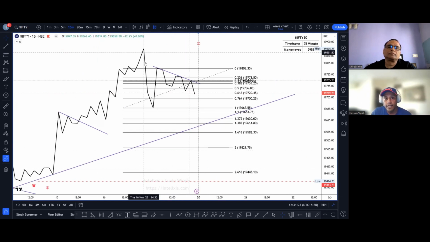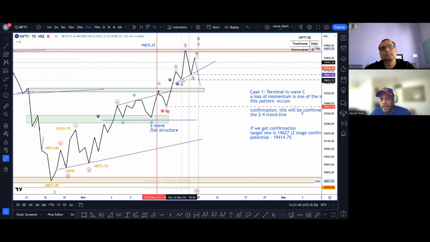ठीक है। Now if I move on to a 15-minute time frame for a second, what I'm seeing is that we had this move to the downside. This was our start of the wave 4. Then it has gone up and it has given some kind of corrective movement. Because of this corrective movement ना, there is a possibility कि ये थोड़ा ऊपर जा सकता है। Okay, and hence as an asset test, what we are saying, allow it to break this 2-4 trend line for confirmation that this up move and this pattern is over.